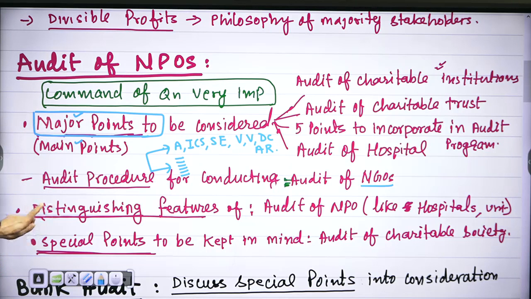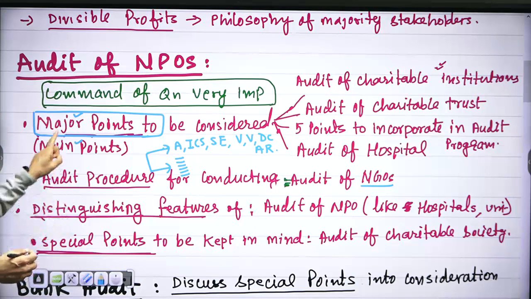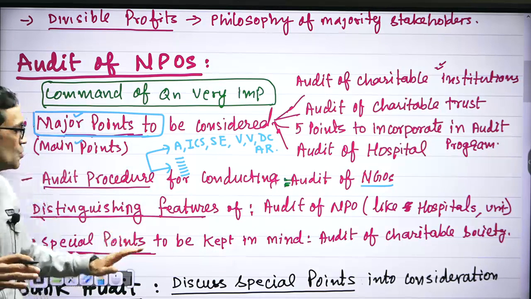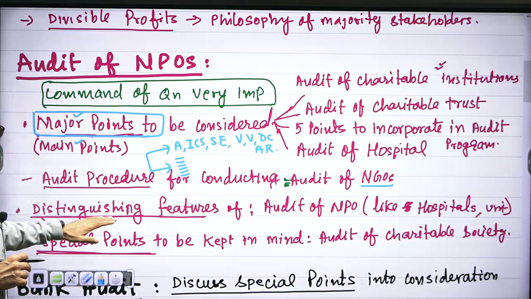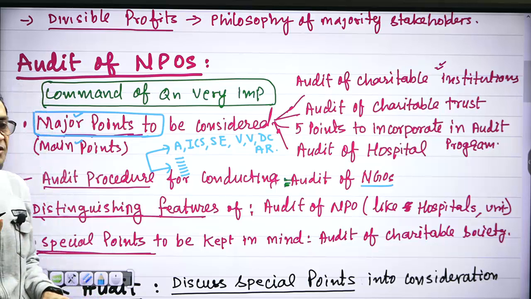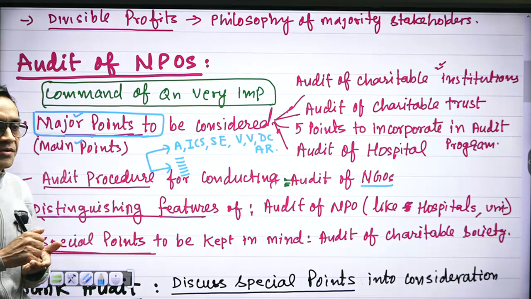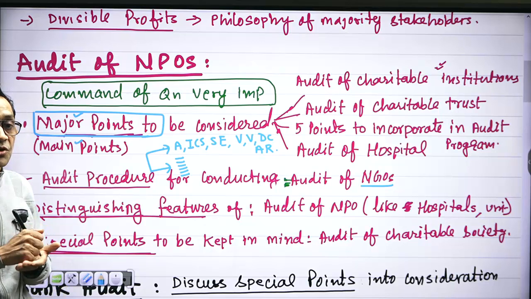Again you are asked distinguishing features of audit of NPOs. Distinguishing features or major points or key points, same thing. Means don't write common features. What are the common features? Auditors should do vouching. Auditors should do verification. Distinguishing feature is auditors should verify donations. That is a distinguishing feature.